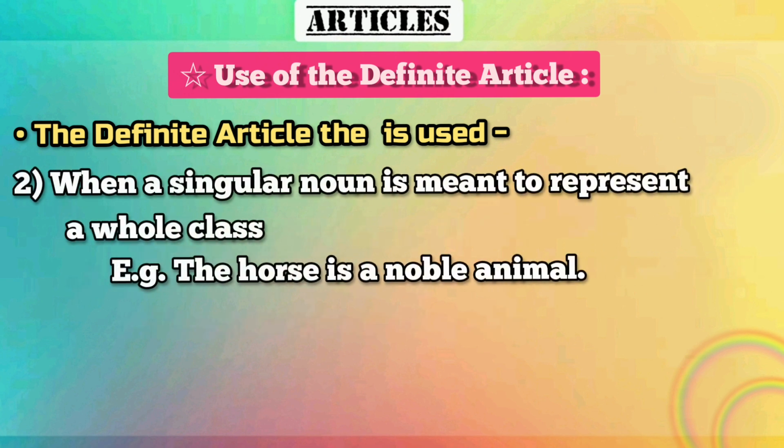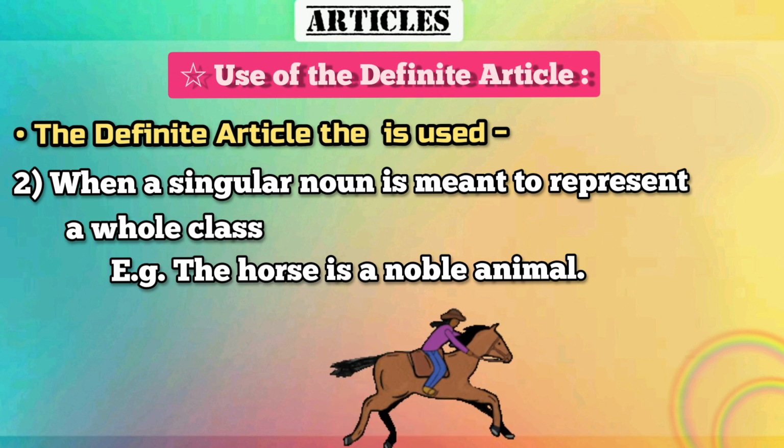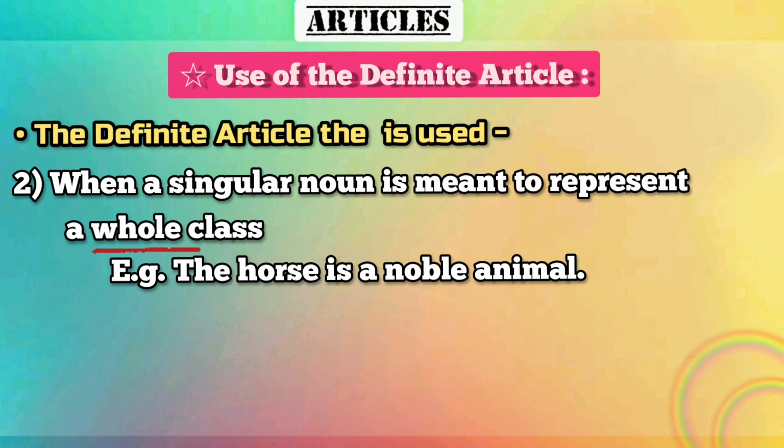Second use, when a singular noun is meant to represent a whole class. For example, the horse is a noble animal. So here the horse means we are talking about each and every horse.